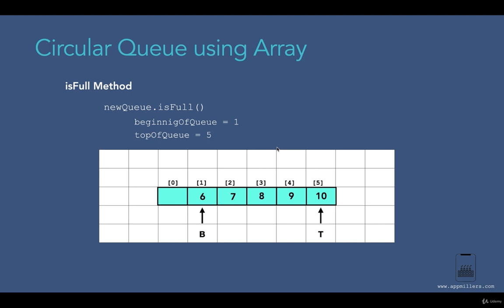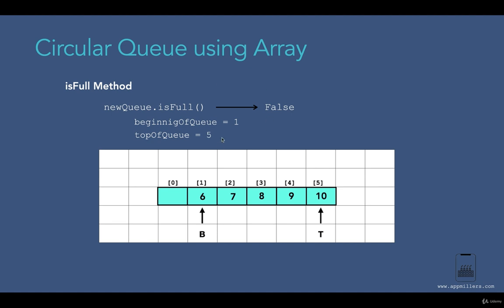The next method is the isFull method. The isFull method works differently in case of circular queue, because as you remember, in case of linear queue, we were just checking the top of queue against the length of the array. If the top of queue is equal to the length of array minus 1, we were returning that this queue is full. But in this case it works differently. Here we have several conditions. The first condition is, if the top of queue points to the last element in this array and the beginning of queue is different than the 0 index, it means that our array is not full, because we have a cell available over here.